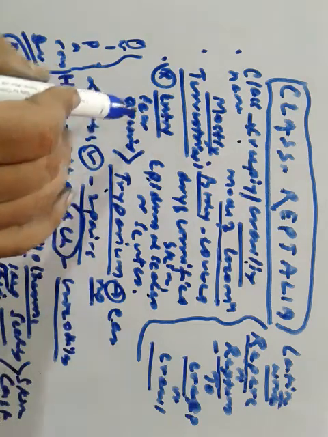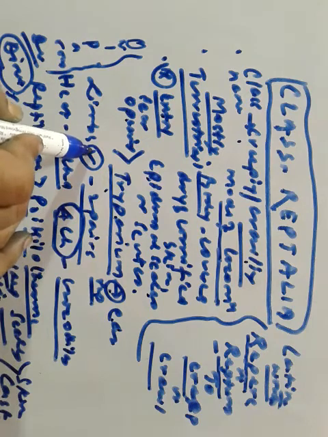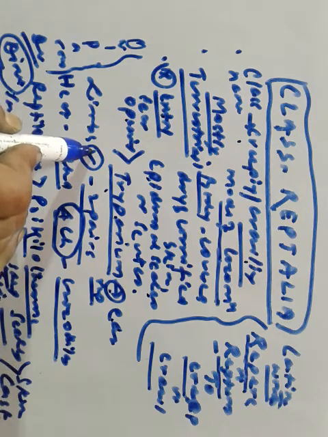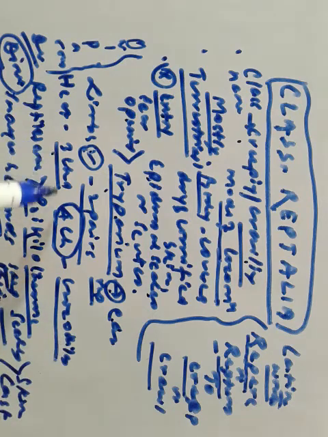They don't have external ear openings. Limbs, if present, are two pairs. Heart is three-chambered, but the crocodile has a four-chambered heart.